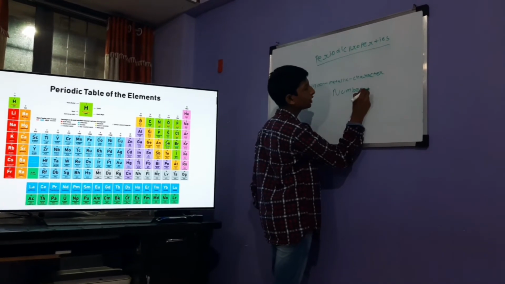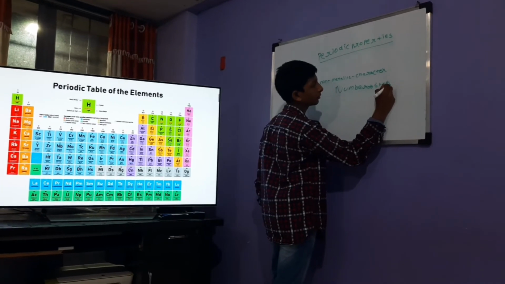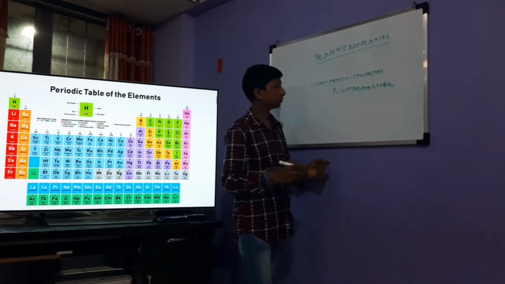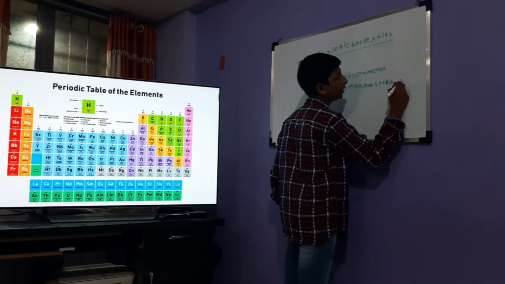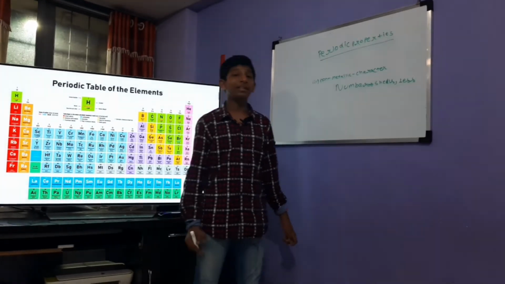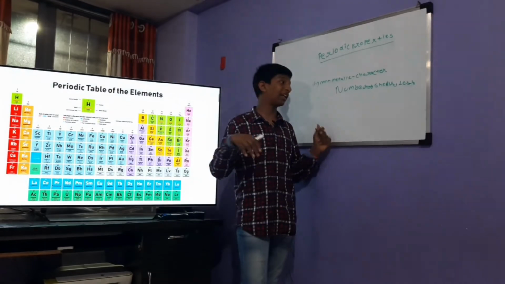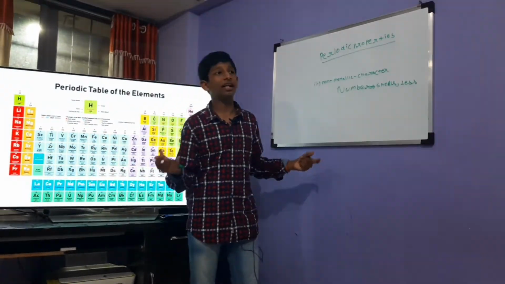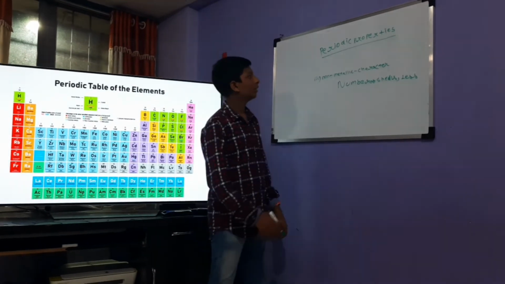Now non-metallic character. So non-metallic character is the opposite of metallic character in simple words. The more the number of shells, the less is the non-metallic character, because non-metallic character means gaining electrons, and the more the number of shells, the less is the nuclear power acting on the last shell, and the electrons tend to lose. So the more the number of shells, the less the non-metallic character.